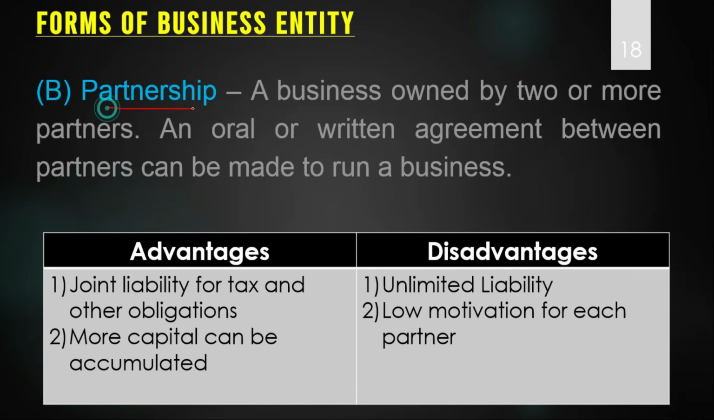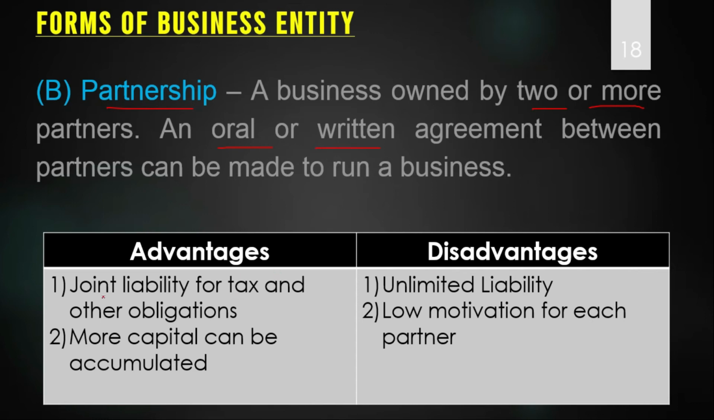Now come to the second form of business organization, that is called partnership. Partnership is a business which is owned by two or more persons. They form a business, they run a business and are ready to share the profits or loss of the business. There can be a written agreement between the partners or it can be an oral agreement. The advantages and disadvantages are here.